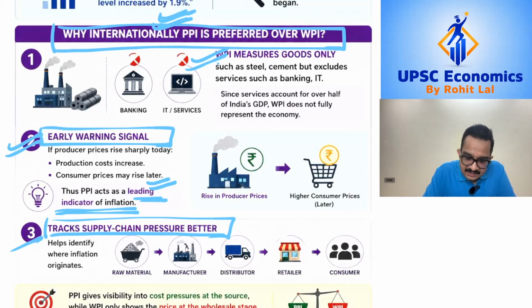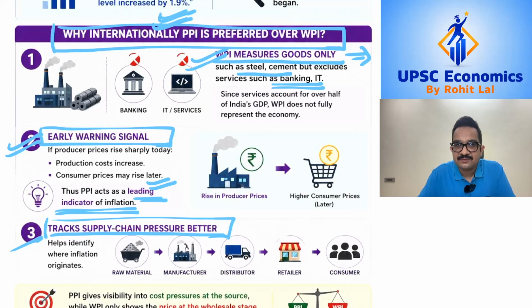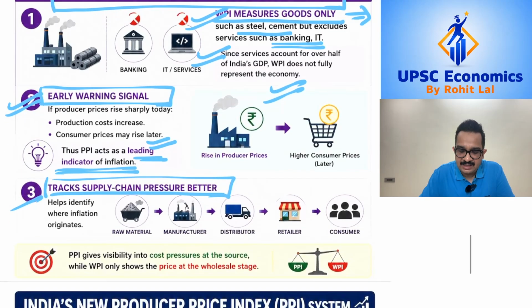The third key reason why PPI should replace WPI is that WPI only measures goods. So WPI is going to measure goods such as steel or cement. However, it's not going to measure services such as banking or IT. Now, if you were to take the context of the Indian economy, where services account for more than 50% of the GDP, WPI does not accurately capture data on the economy because it's missing out on more than 50 or 55% of the economy.